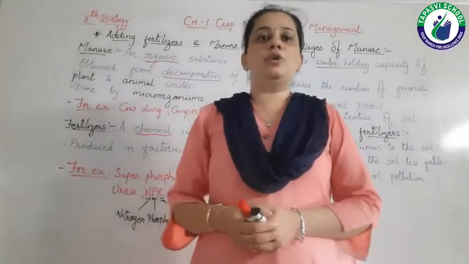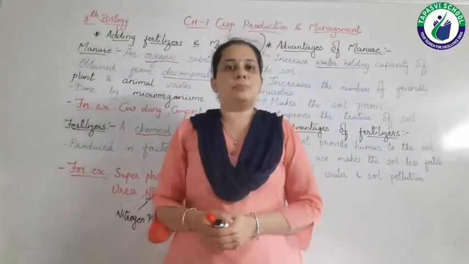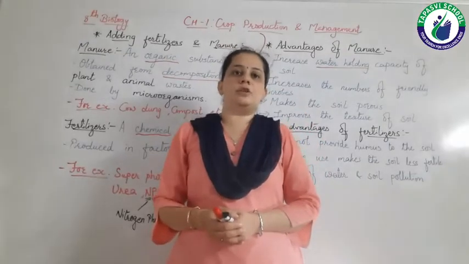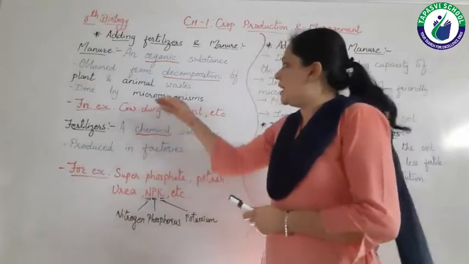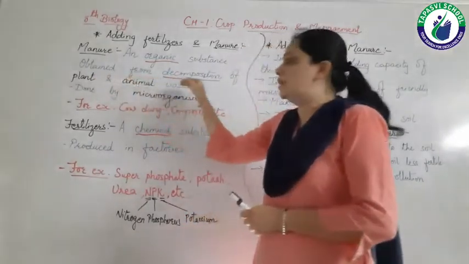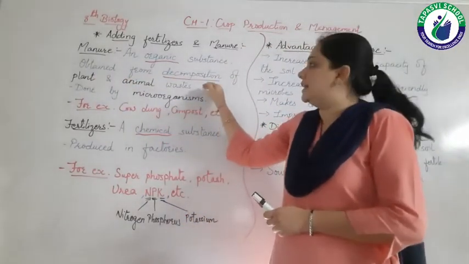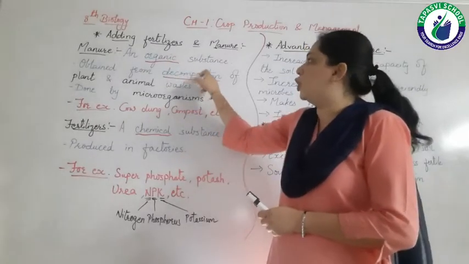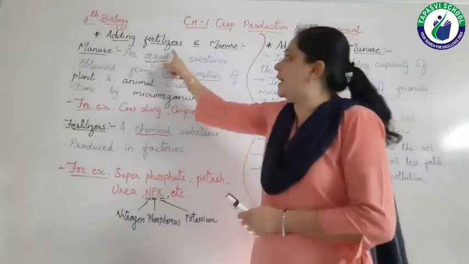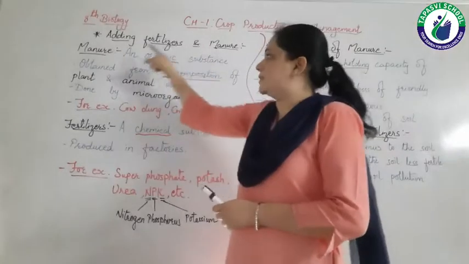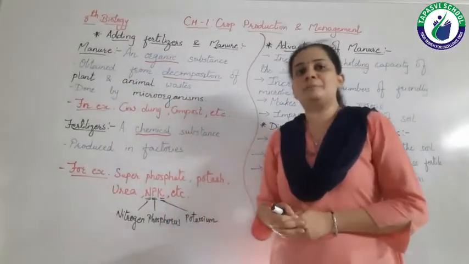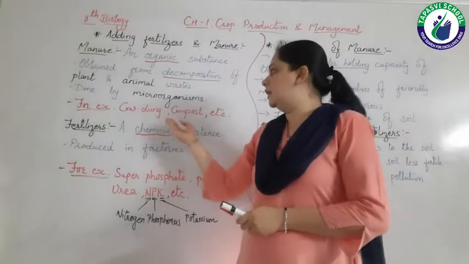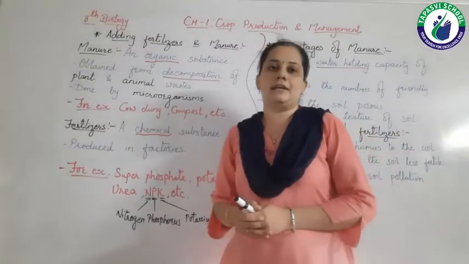We already know what is the meaning of decomposition. Decomposition means breakdown, right? So whenever these plant and animal wastes are there, then these wastes are broken down and we get the organic substance known as manure. The examples of manure are cow dung, compost, etc.